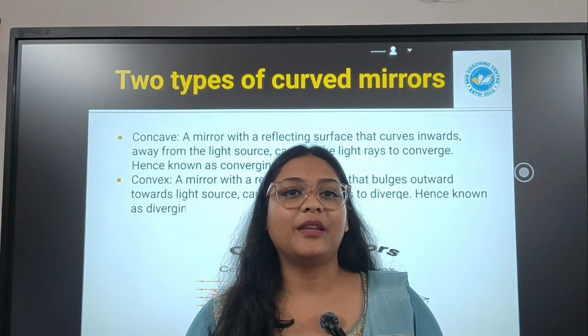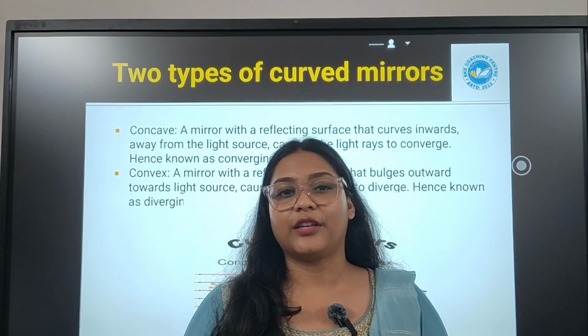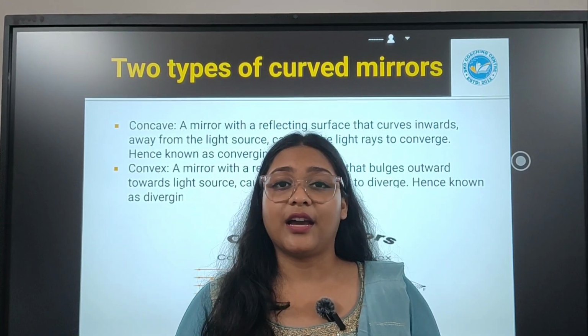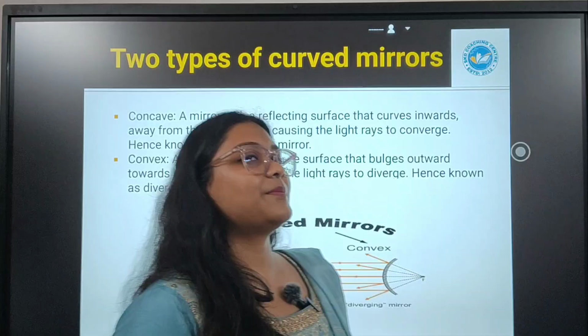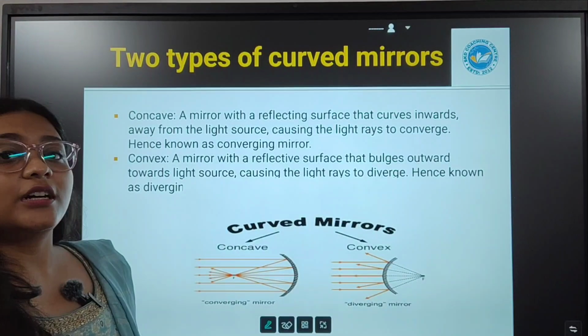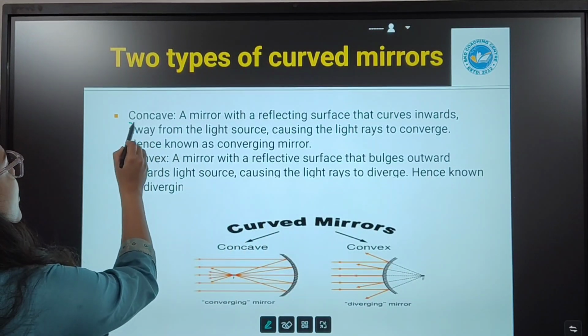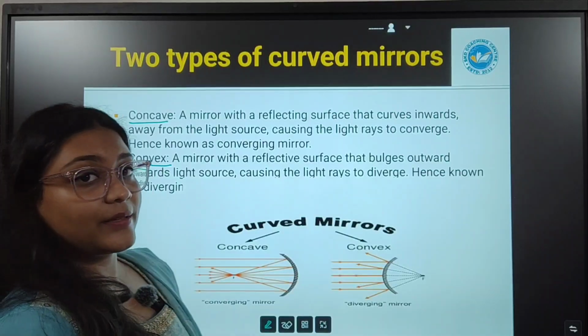तो पिछली वीडियोस में हमने टॉपिक्स पढ़े हैं जैसे कि इमेज कैसे फॉर्म होता है, देन रिफ्लेक्शन क्या होता है, लाइट रेज क्या होता है. Today we'll see what are spherical mirrors. Let's get back. Two types of curved mirrors. One is concave and the other one is convex.